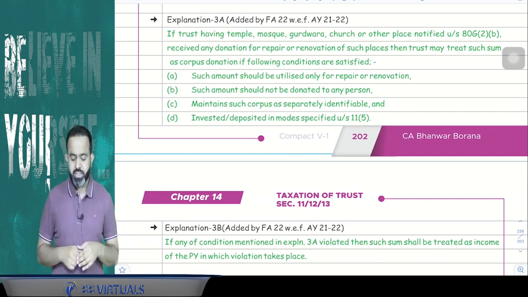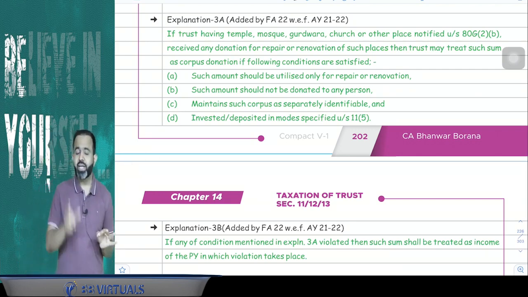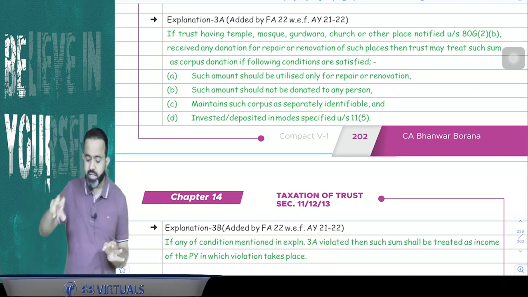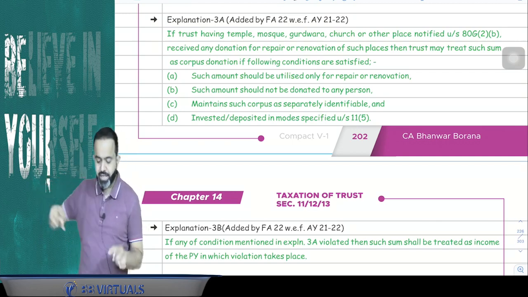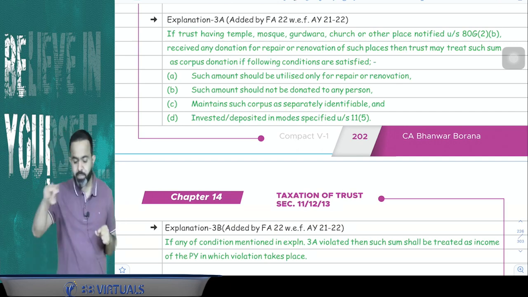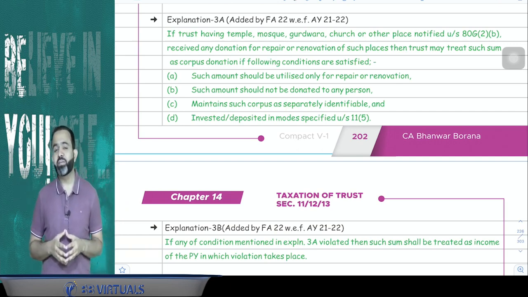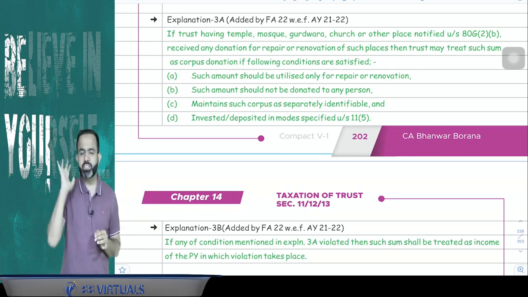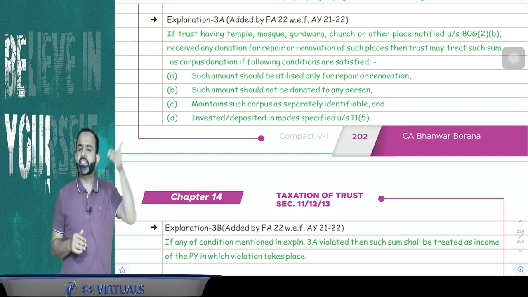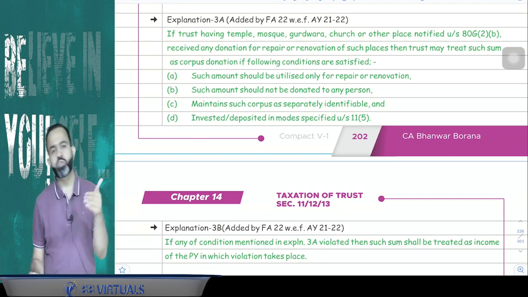Second condition, such amount should not be donated to any other trust. Third condition, that donation amount should be maintained in a separate identifiable account. You can say that such corpus has to be maintained separately identifiable. And the last condition is that the amount should be invested in safe mode only, in safe investment only. If all four conditions are satisfied, then guys, they can treat the donation received towards repair or renovation as a corpus of the trust.